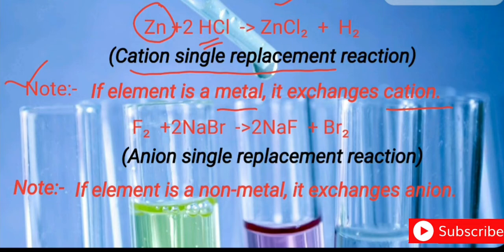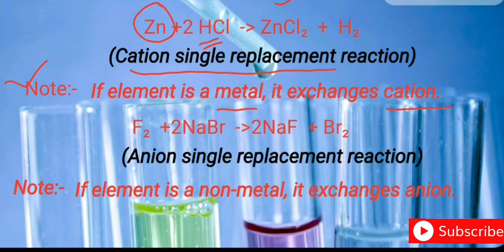Now let us see another example. Fluorine, when it reacts with sodium bromide, gives sodium fluoride and bromine gas. Fluorine replaces bromine from its solution, and the solution formed is sodium fluoride and bromine gas is released.